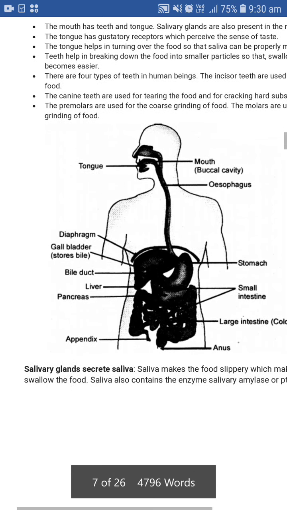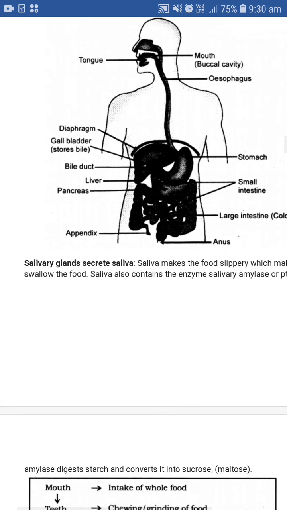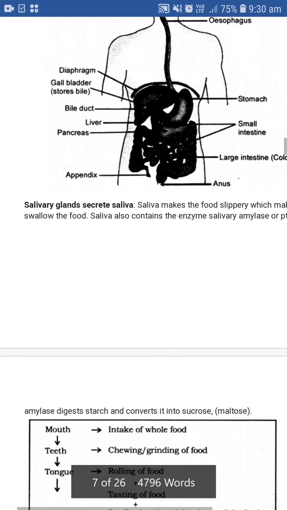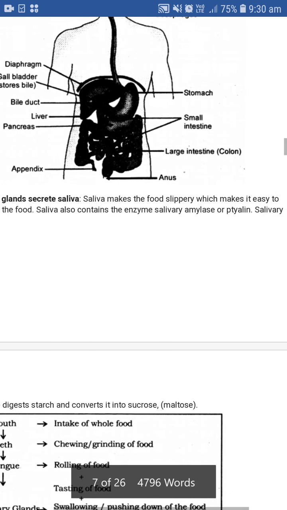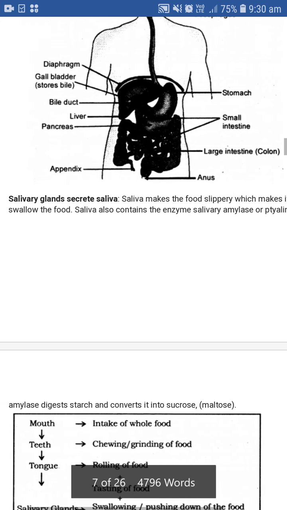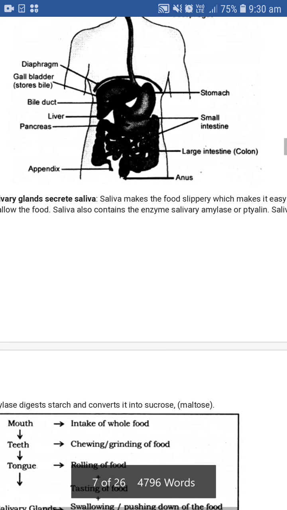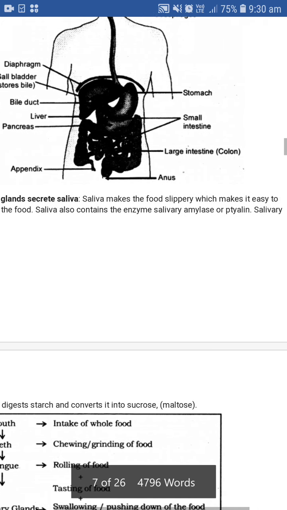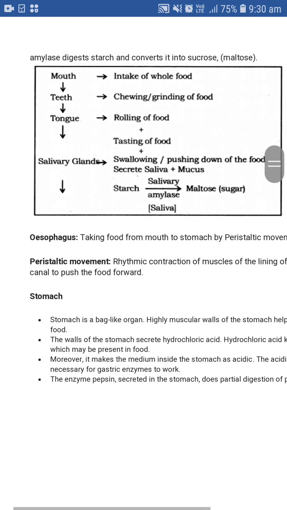As you can see in the diagram of the digestive system, the salivary glands secrete saliva. Saliva makes the food slippery, which makes it easy to swallow. The saliva also contains the enzyme salivary amylase. We can learn this whole process by the flow diagram also.